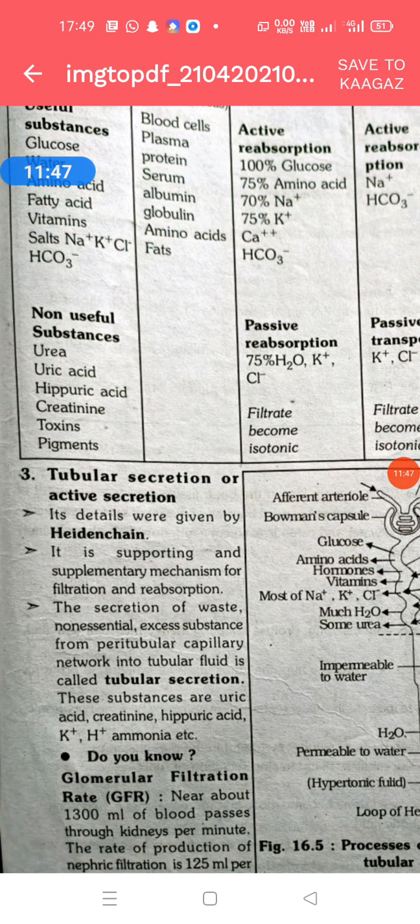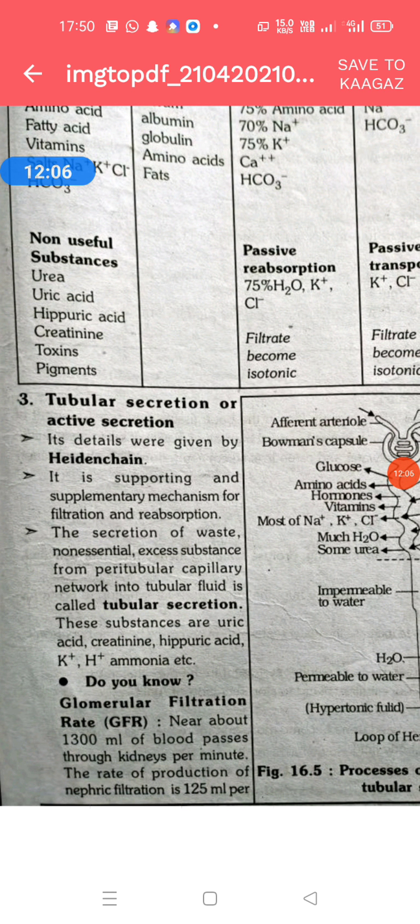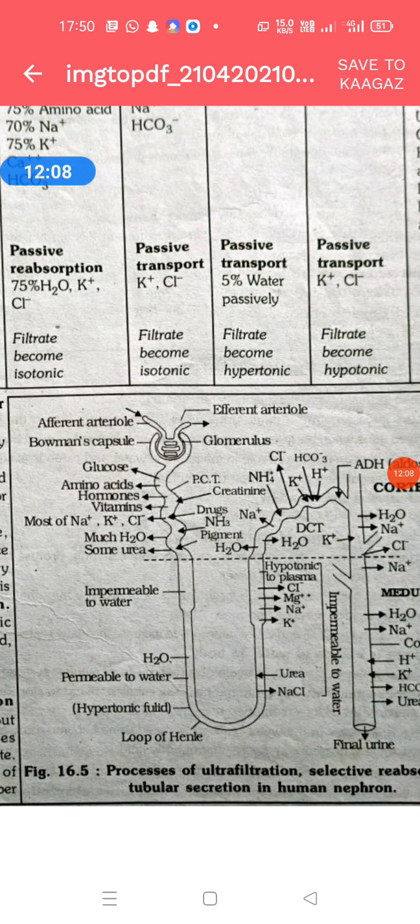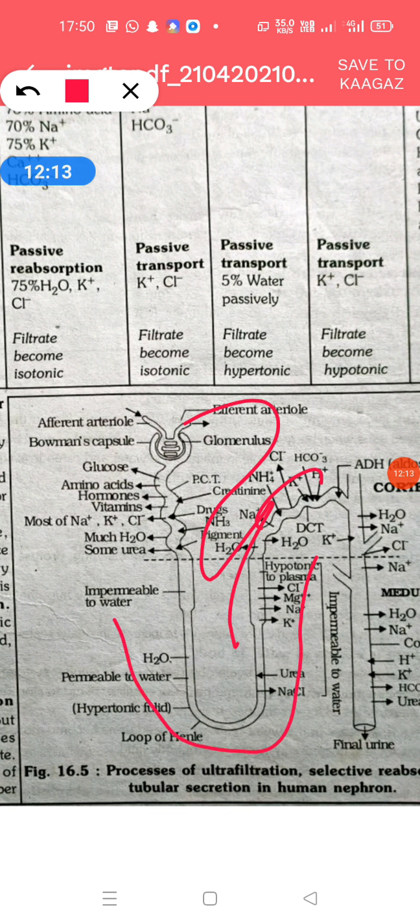It is a process where some harmful substances escape from the glomerular filtrate and enter the peritubular capillary network. What is the peritubular capillary network? The efferent renal arteriole forms a capillary network around the uriniferous tubule, and this network is called the peritubular capillary network.